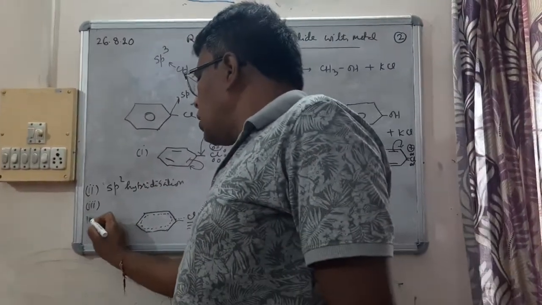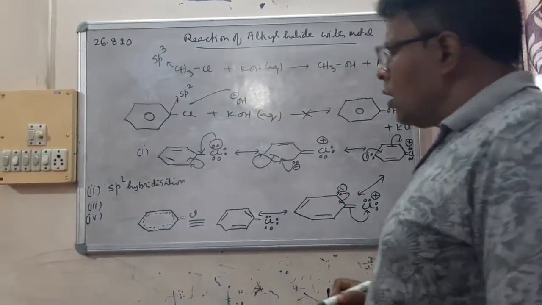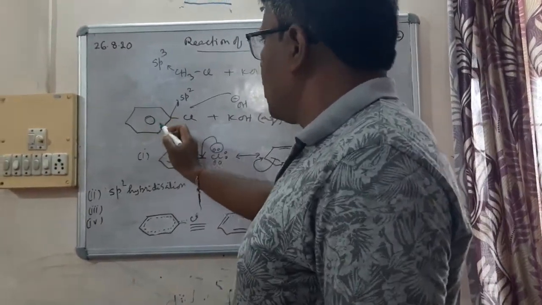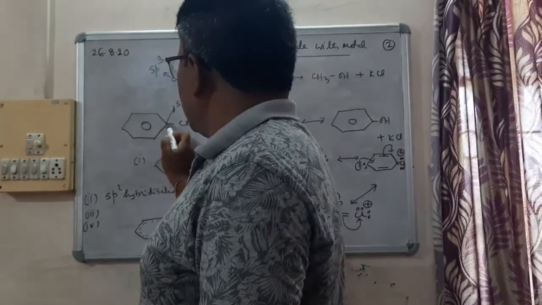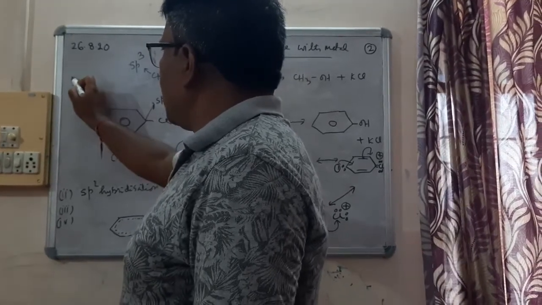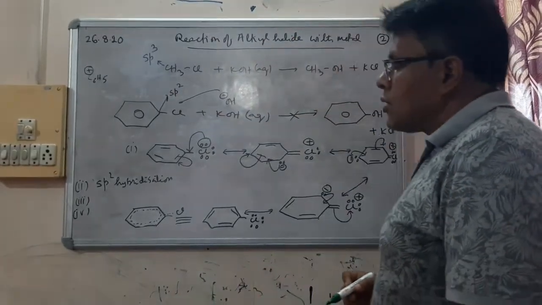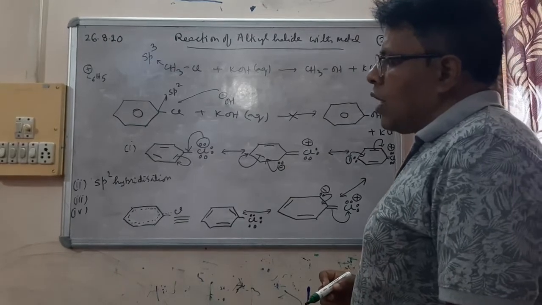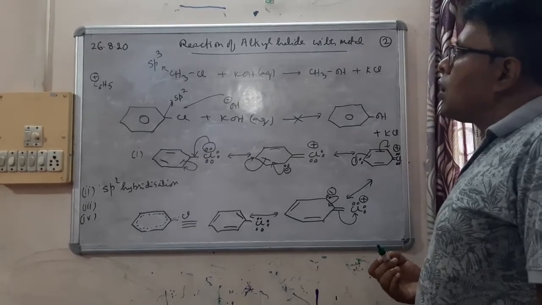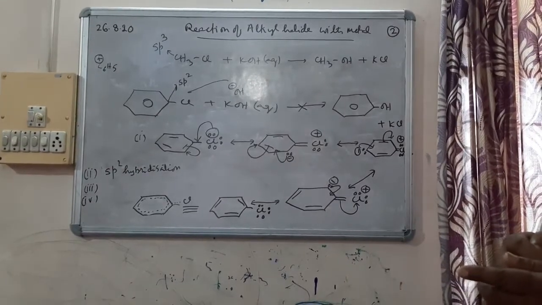And another reason we can give, fourth reason, is that with this compound, phenyl cation, when this bond breaks, suppose this bond breaks, then phenyl cation C6H5 results. Okay, and phenyl cation is not at all stable. So this is also a reason we can say why haloarene does not undergo nucleophilic substitution reaction.